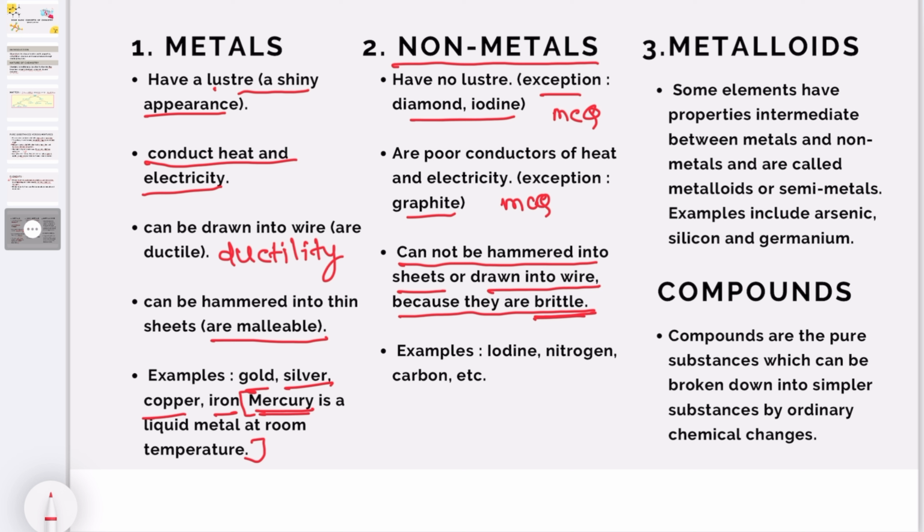Then next, examples of the non-metals: they are iodine, nitrogen, carbon, etc. Okay, all gases भी लिख सकते हैं हम.